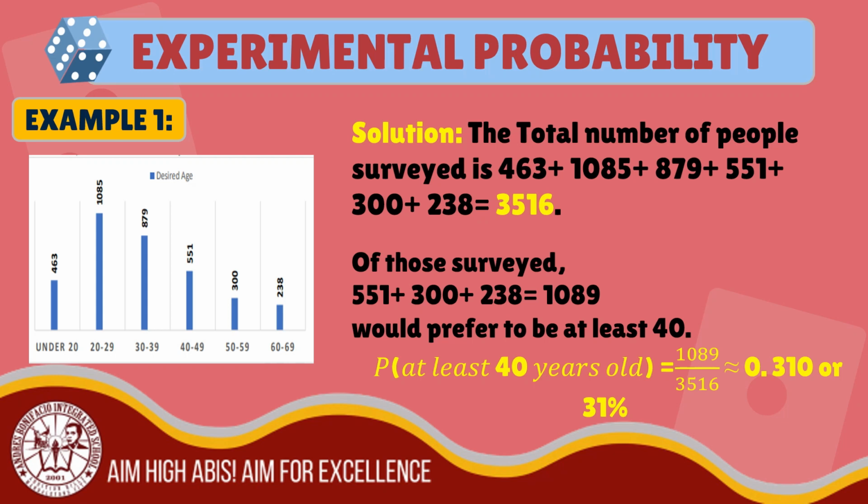So the probability of adults who choose to be at least 40 years old is equal to 1,089, which is the number of the event, over 3,516, which is our sample space. Estimating, we have 0.310 or 31%.